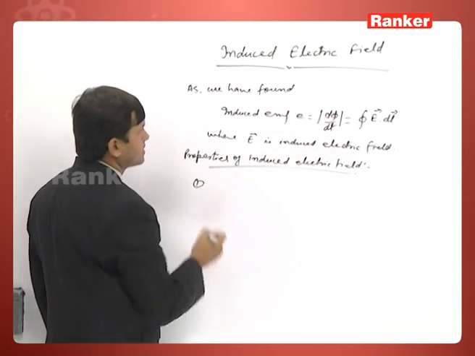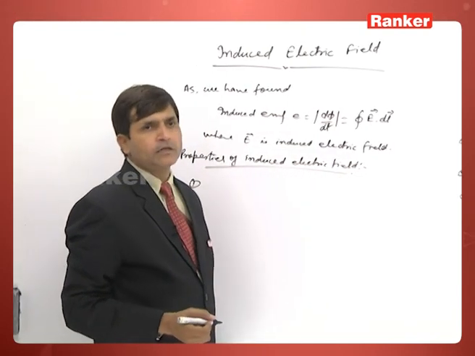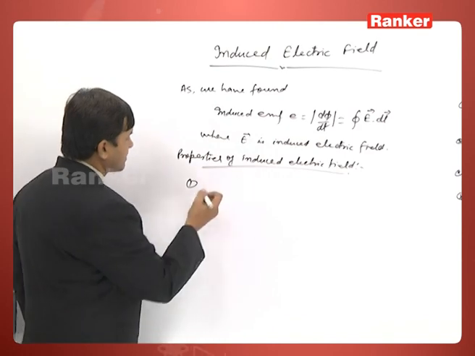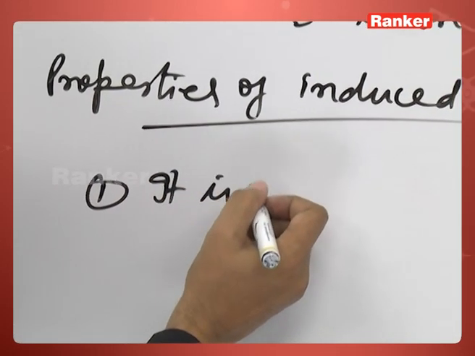First point, the induced electric field is non-conservative by nature.